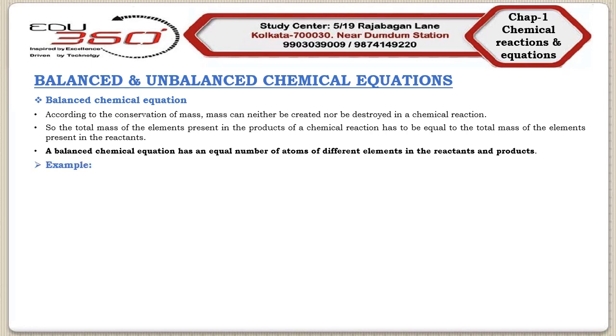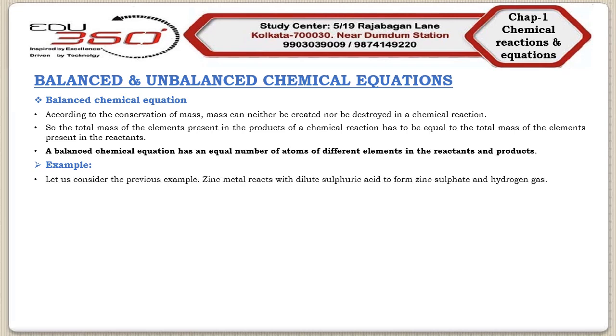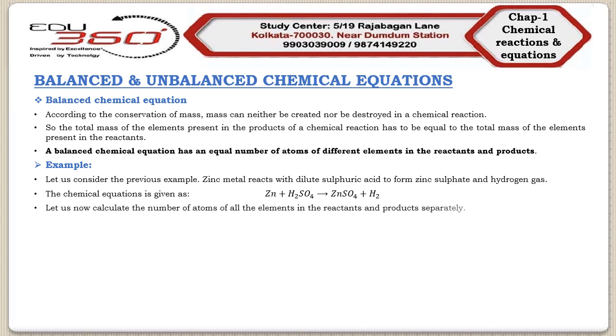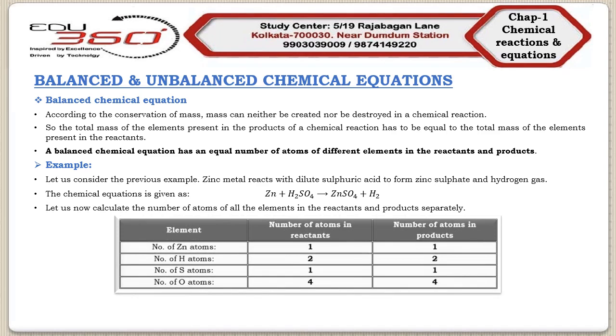Let us again consider our previous example, which was the reaction between zinc metal and the dilute sulfuric acid, in which we found zinc sulfate and hydrogen gas as the products. The chemical equation was Zn plus H2SO4 arrowhead ZnSO4 plus H2. Now we will count the number of atoms of all the elements in the reactants as well as products separately. So consider the following table.